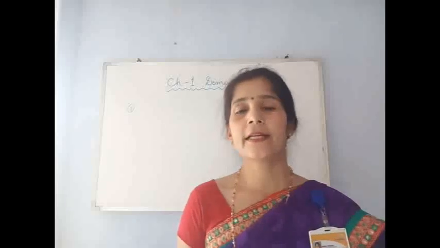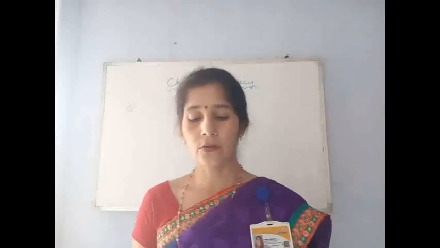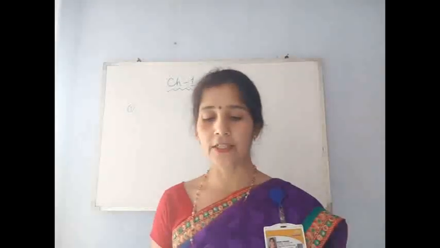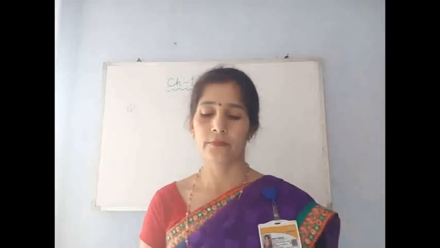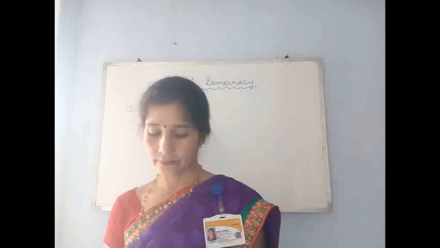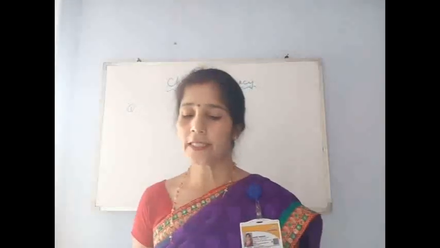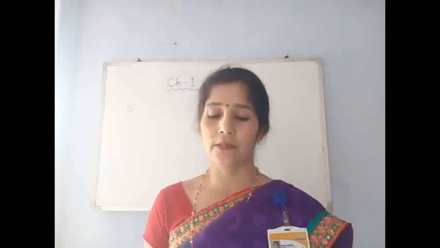Now the next category is long answers, long questions. Question number 1, write a note on election. Answer is, people exercise their political power through elections.